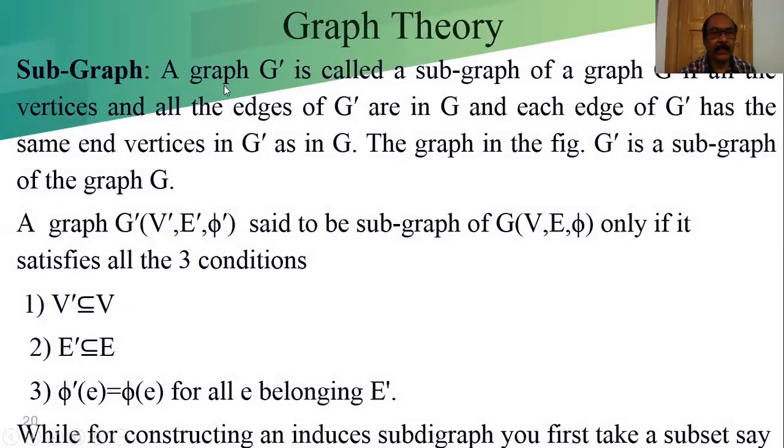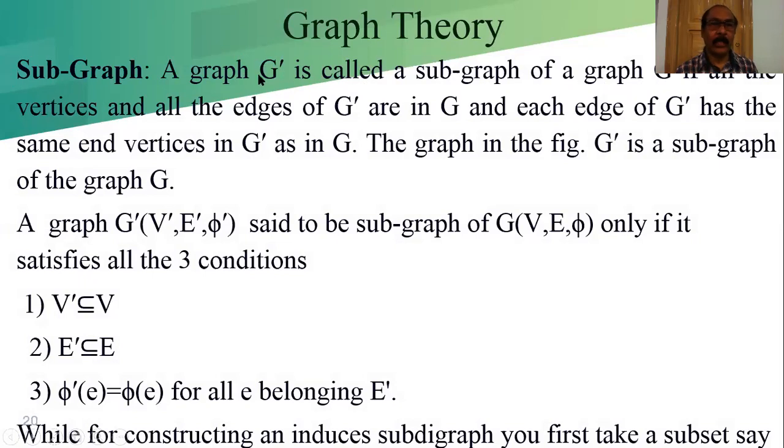Subgraph. Definition of a subgraph. A graph G dash is called a subgraph of a graph G. Let us consider the subgraph denoted as G dash. It's called a subgraph of a graph G. We have two graphs, one is G and another is G dash.